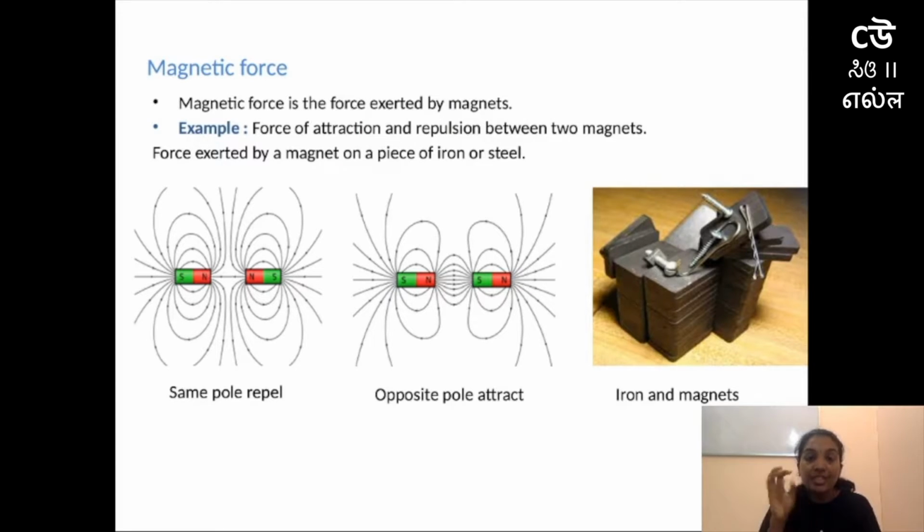And that force is acting between two poles even though those poles are not in contact with each other.